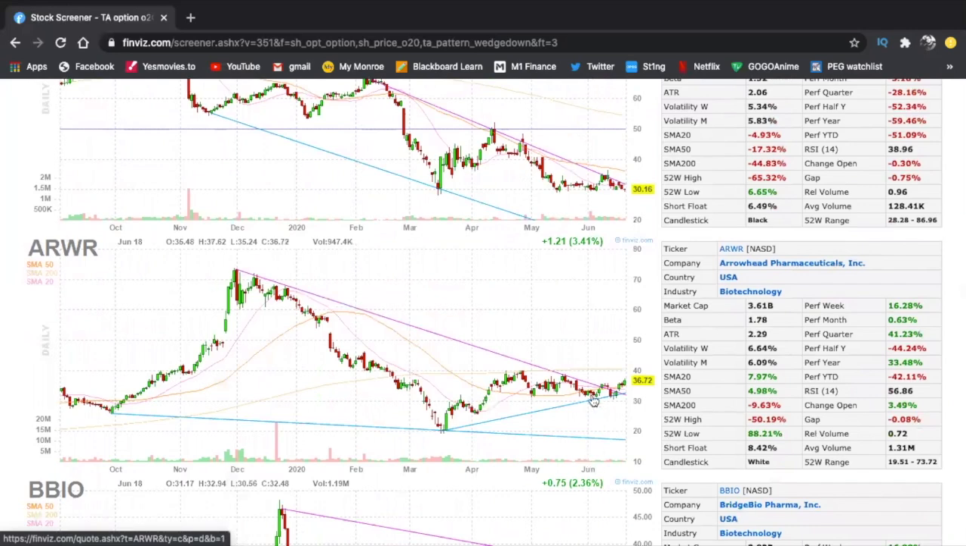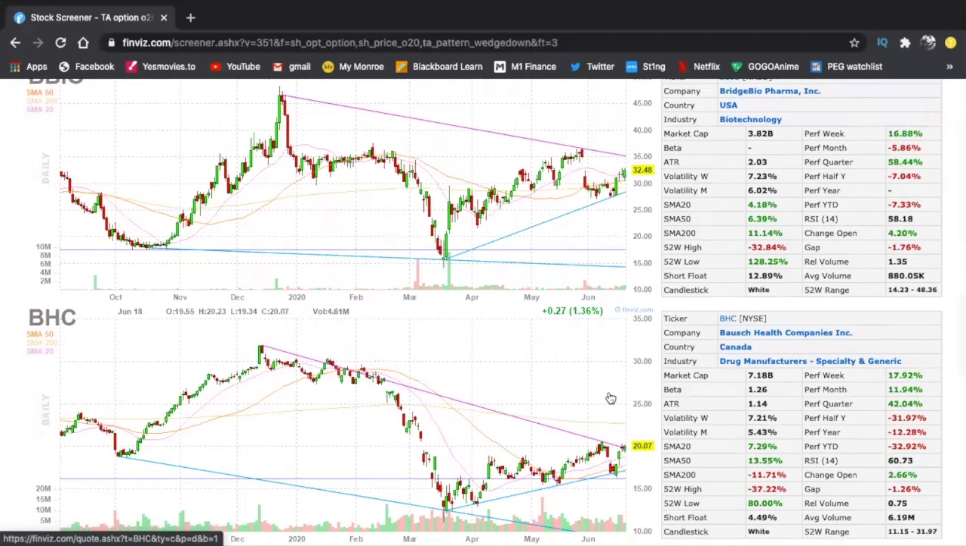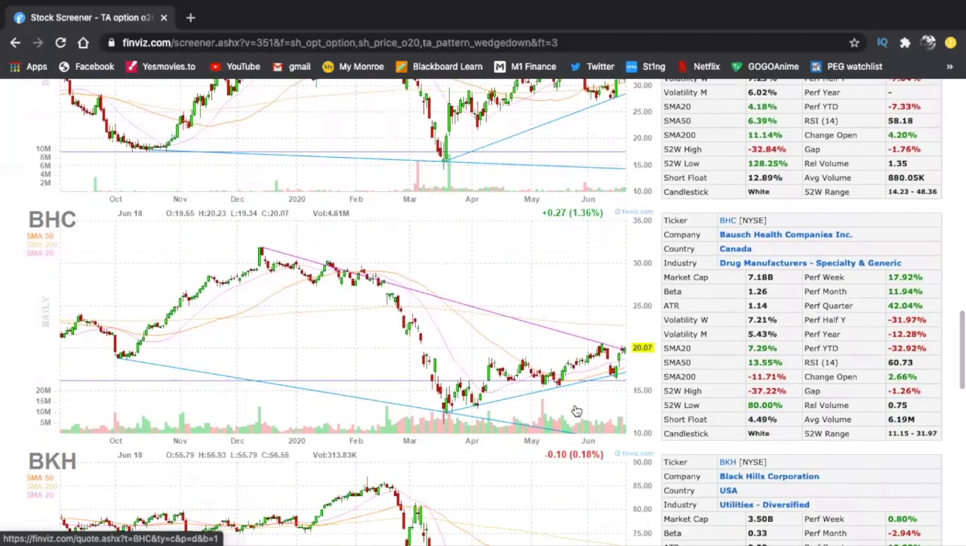ARWR, another one that's setting up right now, or actually it did kind of break the wedge, to be honest. So it broke the downtrend and it's kind of running a little bit. So I think that we kind of missed it. I want to see one that's about to break out right there, for example, BHC. Perfect. So this is a wedge pattern that's about to break the downtrend.